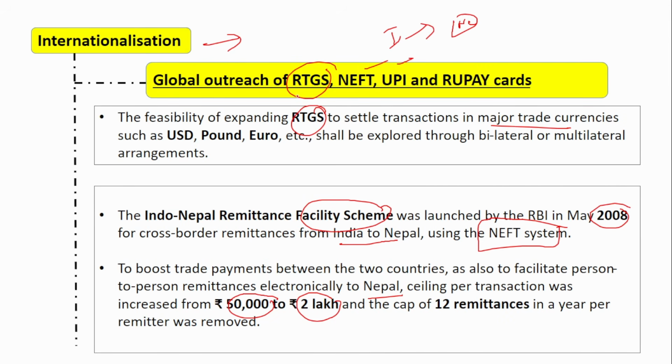Mainly internationalization means to utilize the INR, the rupee, in various transactions. If you want to buy products from other countries, or if you want to sell products also, the major currency used in any trade settlement is the dollar, right? So now we should also improve our INR. Okay, we should encourage other people, or we should make methods such that other people trust our INR and also start using the INR in their trade settlement. That is what internationalization means.